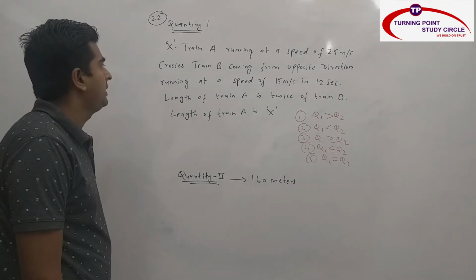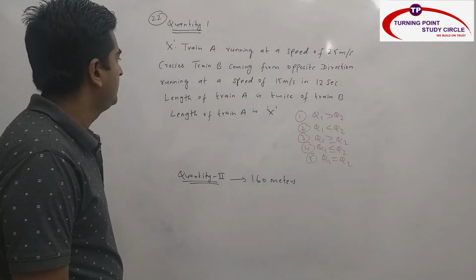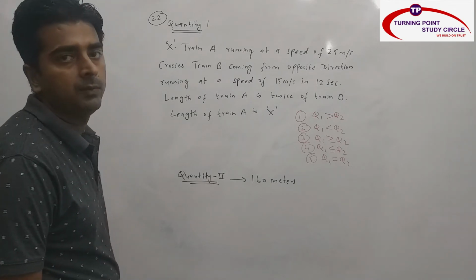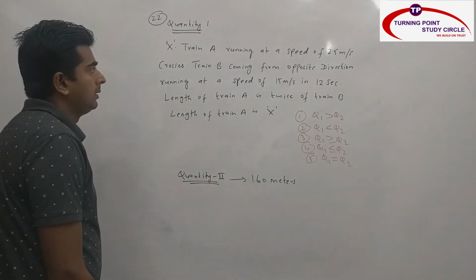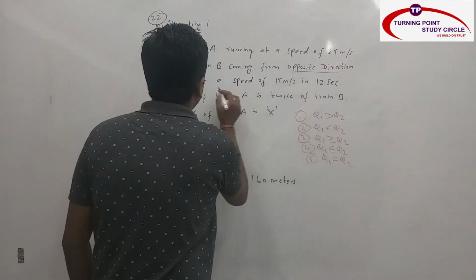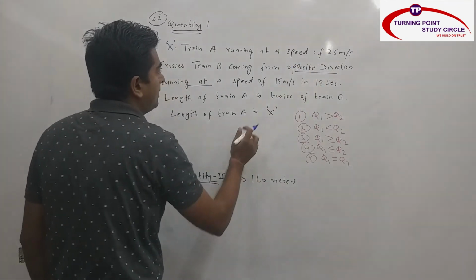So quantity 1, X: train A running at a speed of 25 meter per second crosses train B coming from opposite direction running at a speed of 15 meter per second in 12 seconds. The length of train A is twice of length of train B. Then they are asking what is the length of train A. That is nothing but X. So whenever two trains are traveling in opposite direction, what will be their relative speed? Relative speed is nothing but sum of the speed. So 25 plus 15, 40.